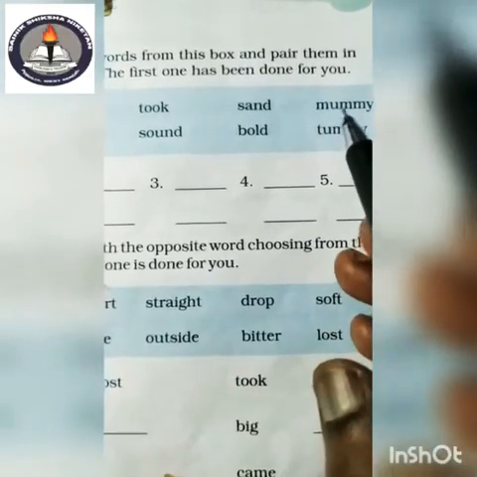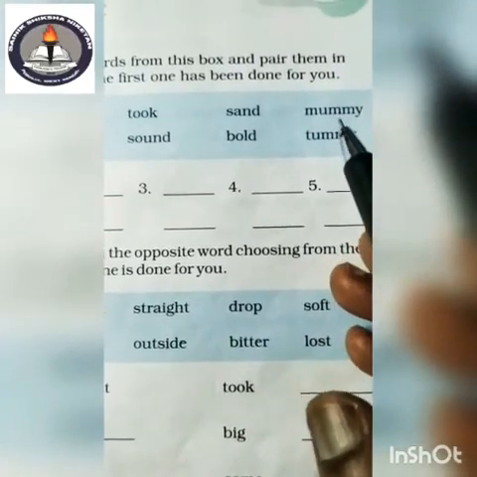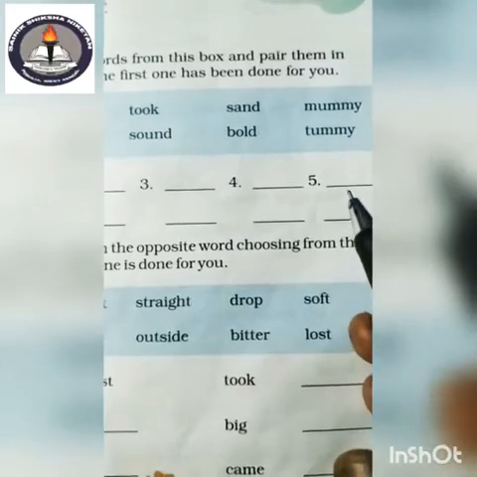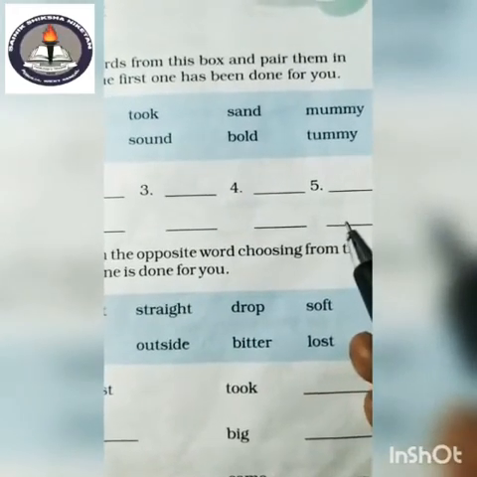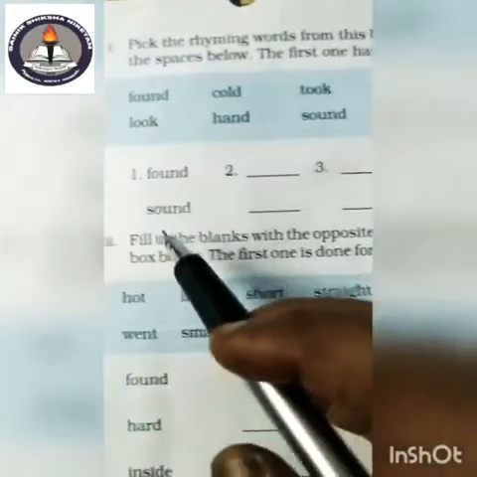And number 5, mummy. Rhyming word of mummy is tummy. So, write here mummy and tummy. Okay.